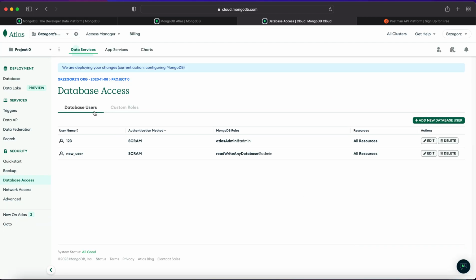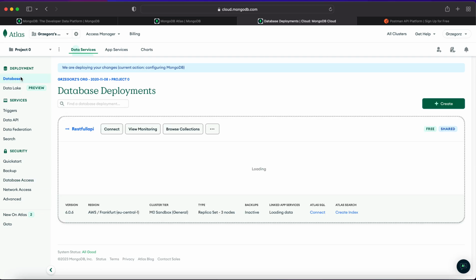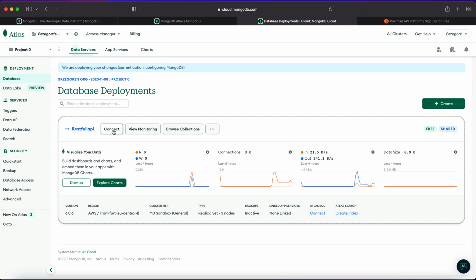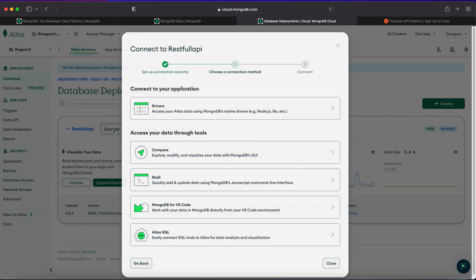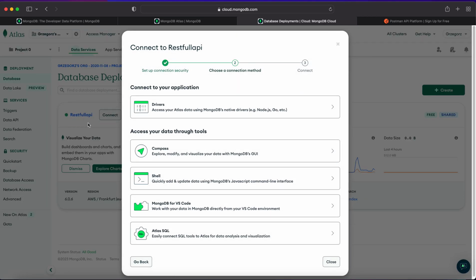Our user is created right now, and we should go back to our database. And right there, you've got something like connect. When you go to connect, you should choose MongoDB for VS Code.